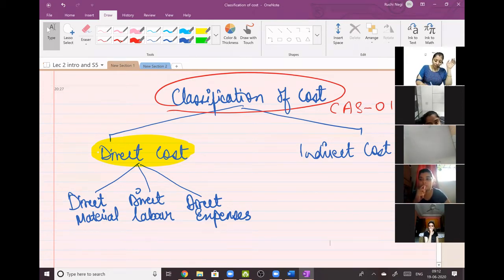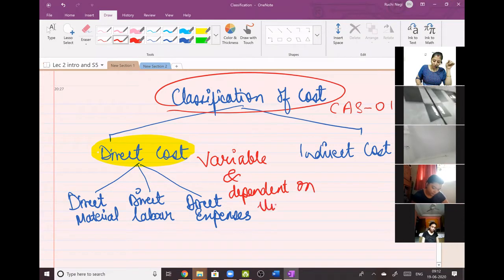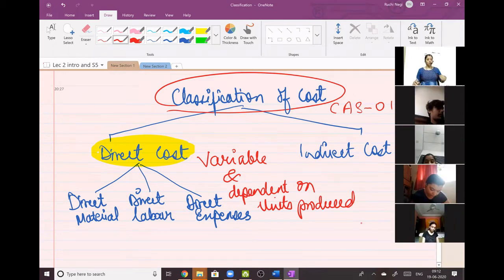So direct cost definition as per CAS 1 says that an expense is said to be a direct cost when it has these features. It should be variable in nature and it should be dependent on units produced. A direct cost is direct cost when it has two features.